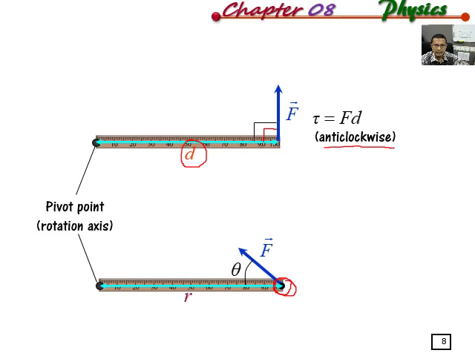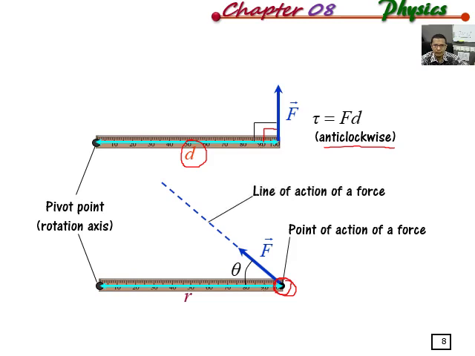You can see this angle is the angle between the force and r. From here, we can draw the line of action of force, where the force acts along this line. Then from the line of action of force, we can draw the perpendicular distance.